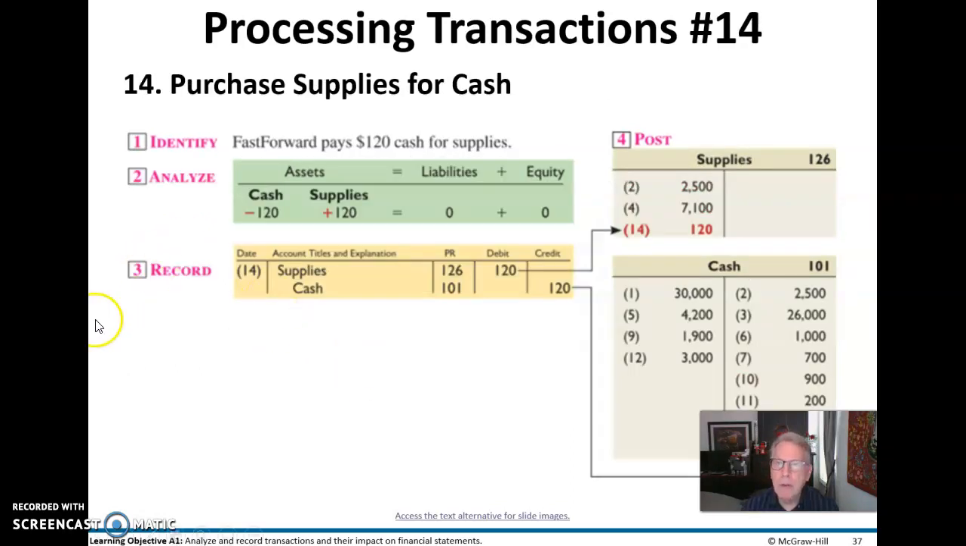Now, we purchased some supplies for cash. This is an easy one. Supplies as an asset, cash as an asset. Supplies were increasing with a debit, cash were decreasing with a credit.